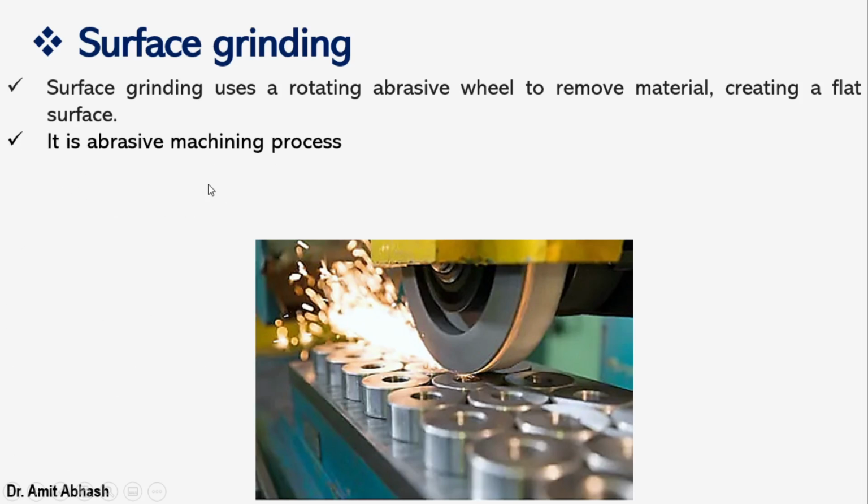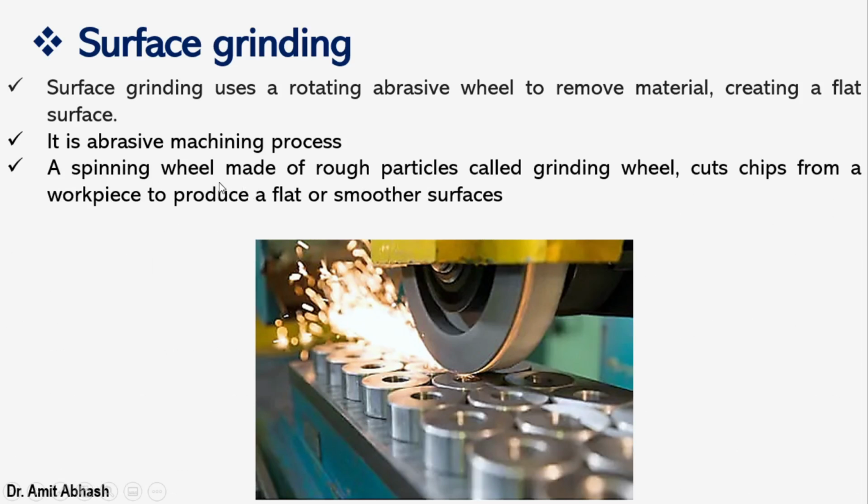So it is an abrasive machining process, definitely a multi-point cutting process. A spinning wheel made of rough particles, called a grinding wheel, cuts chips from a workpiece to produce a flat or smoother surface. So these are some points regarding the surface grinding machine.